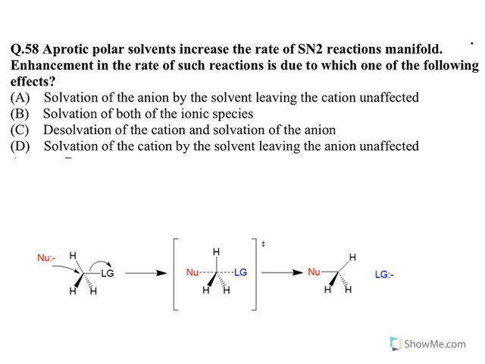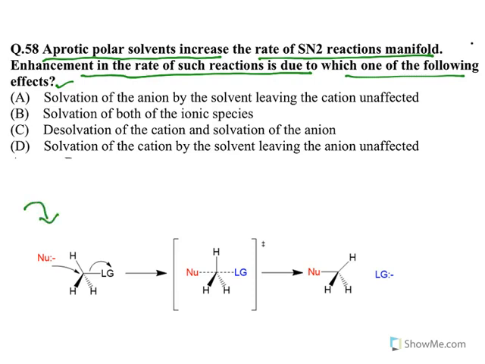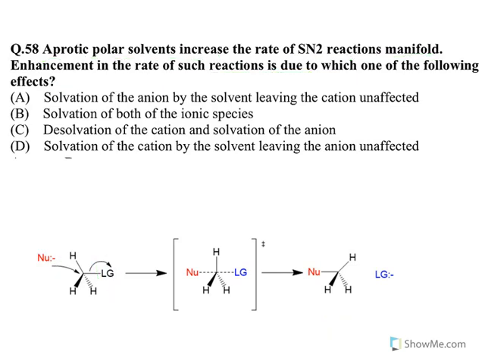Now this is also an important one. Look at this. Aprotic polar solvents increase the rate of SN2 reaction manyfold. Enhancement in the rate of such reaction is due to which one of the following effects? Well, let us understand. See, a typical SN2 reaction is this one. The reason why it is called bimolecular nucleophilic substitution is, see, in the rate determining step, these two are involved. A substrate with a leaving group, the leaving group comes out and a nucleophile attacks. Both the steps take place and this is the transition state, and finally you get the product like this, right?